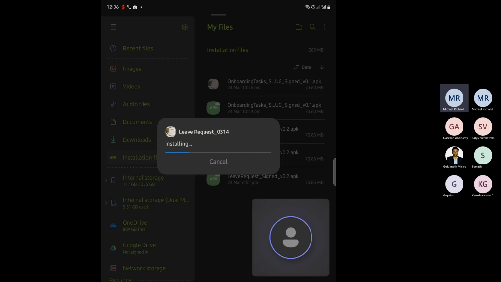Okay. So I think we missed one step, which is the manual signing of the app. What I can do is, maybe after the app gets installed, I will share my laptop screen again and show you the signing of the app. It's just one single line that needs to be executed. It's not very complicated. Okay, so now the app is installed.